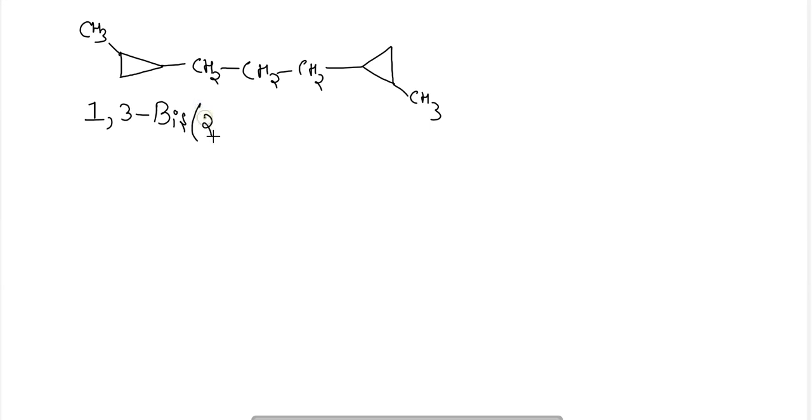With that, 2-methylcyclopropyl will be used. Here di and tri will not be used. Okay, so this is the naming rule for the alicyclic compounds.